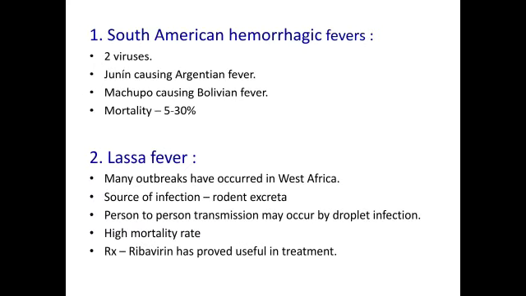Next, South American hemorrhagic fever. It includes two viruses, that is Junin and Machupo. Junin causes Argentinian fever and Machupo causes Bolivian fever. The mortality rate is 5 to 30%.